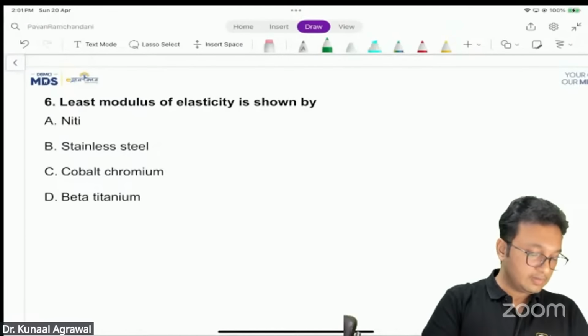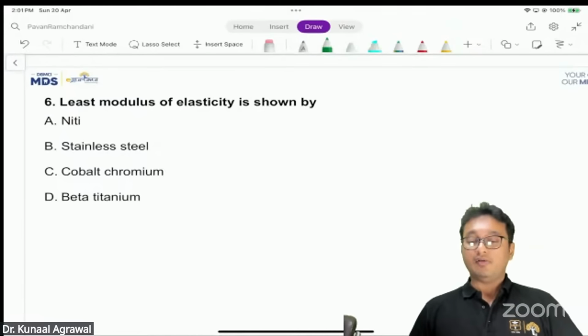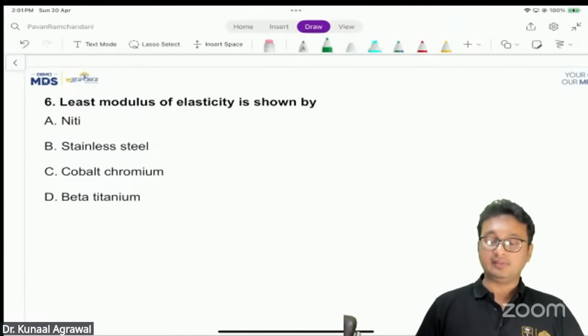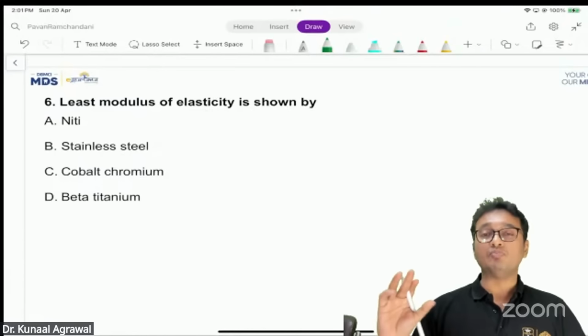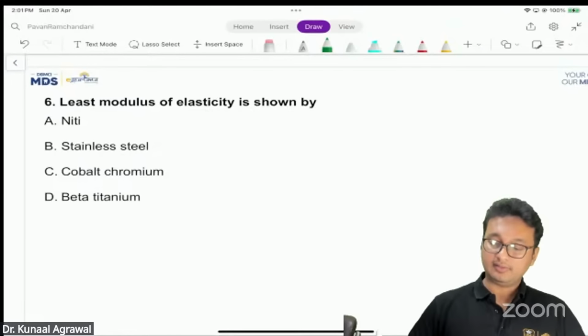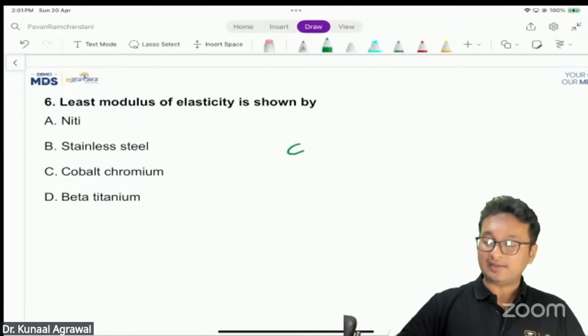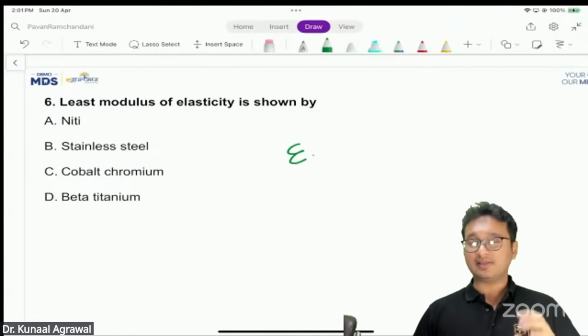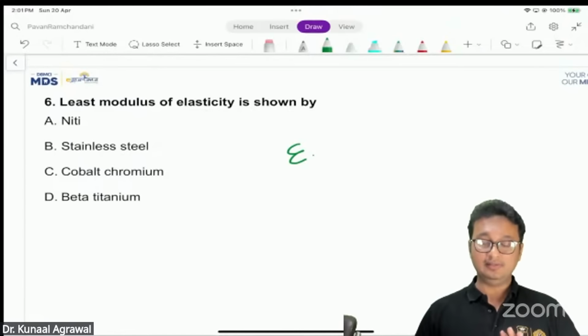All right. Now, the next question is: least modulus of elasticity is shown by which? Now, what is modulus of elasticity? It is denoted by a Greek letter called epsilon. This is a characteristic of a particular material.